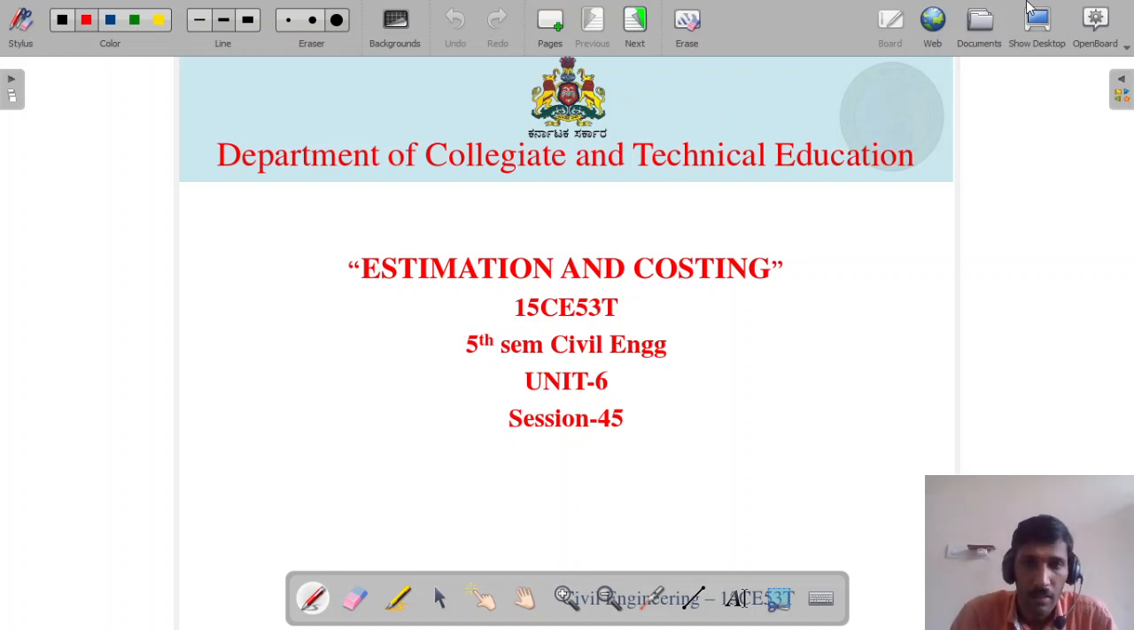Welcome all. In previous sessions, we discussed the different types of estimations, the different types of specification, different items of specifications, rate analysis, and the long wall and short wall methods, as well as the center line method of estimations, which we already studied. Now we will discuss in this particular chapter road estimations, how to do the road estimation.